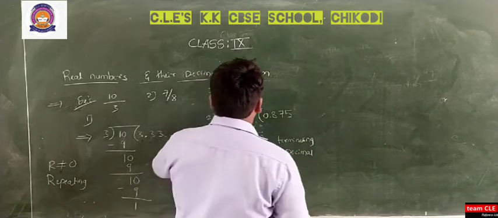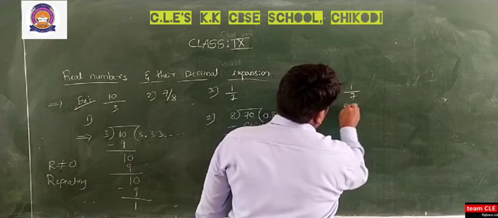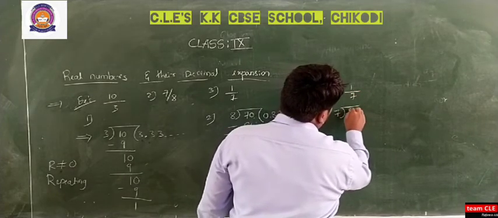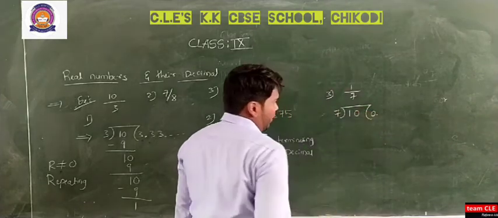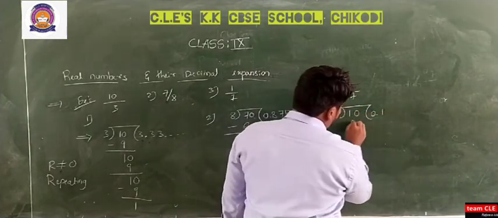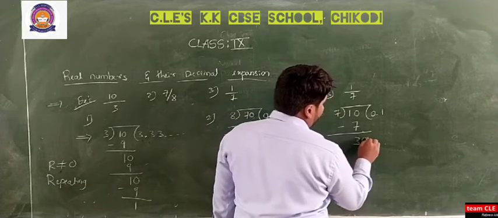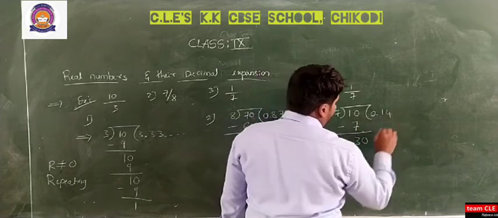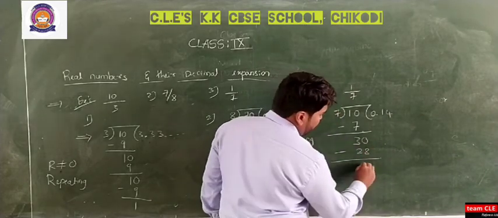Next, one more we have, the third one, that is 1 by 7. That is 7 into 1, you take the point and take this as 10. So 7 1s are 7. Again 10 minus 7 equals 3. Again increase one zero. 7 4s are 28. So 30 minus 28 is again 2.